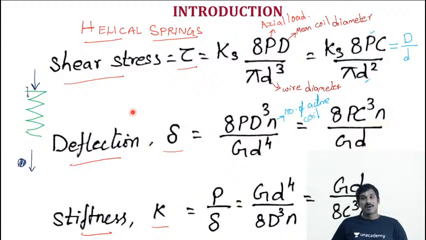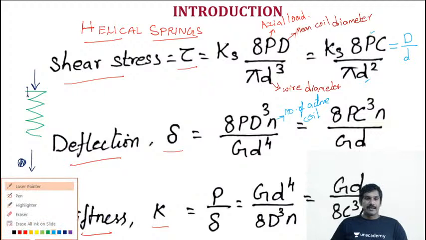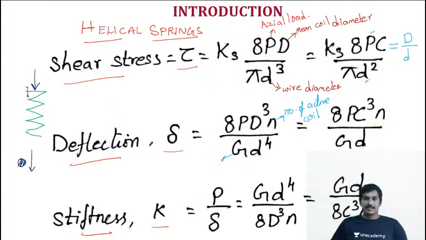The number of active coils is very important. And G represents the modulus of rigidity, or shear modulus. All other parameters are the same. That's the deflection equation.